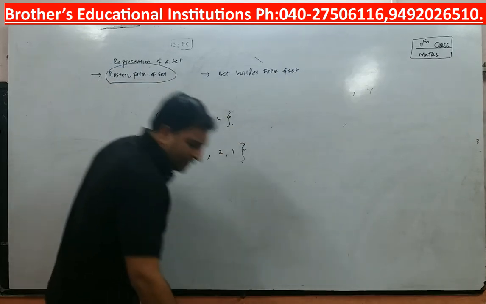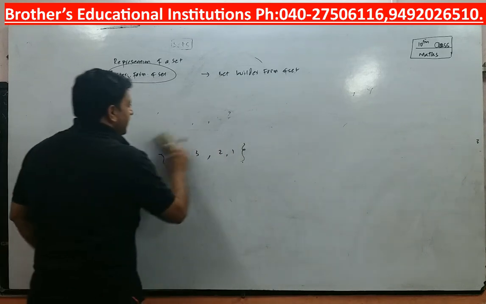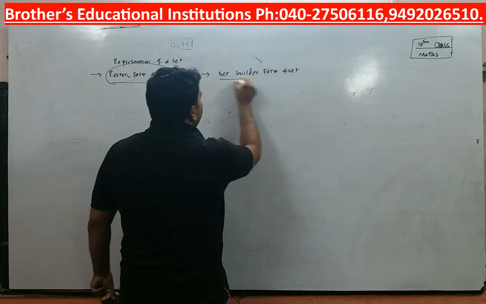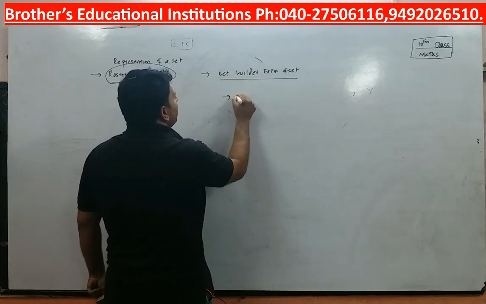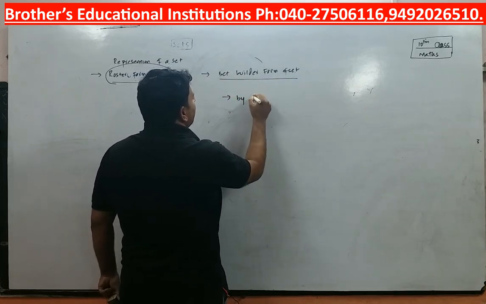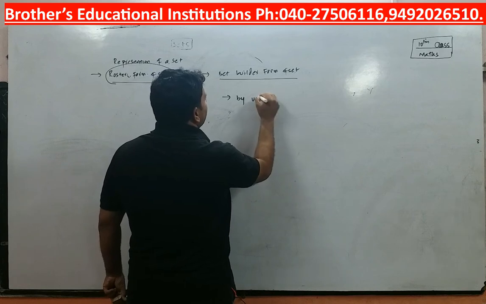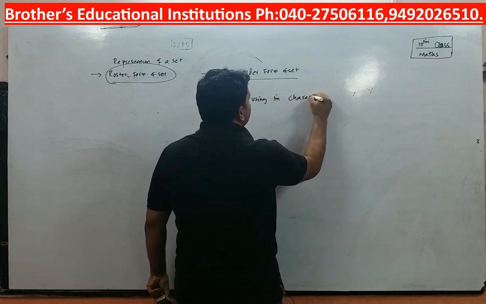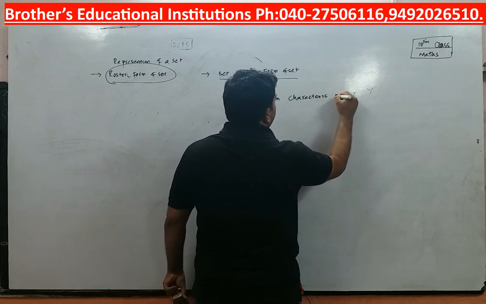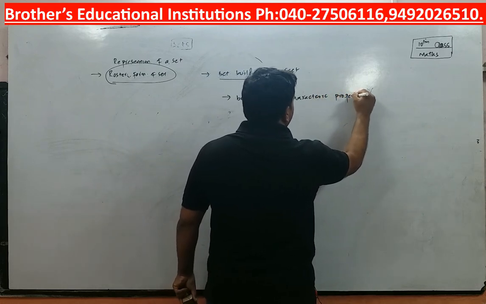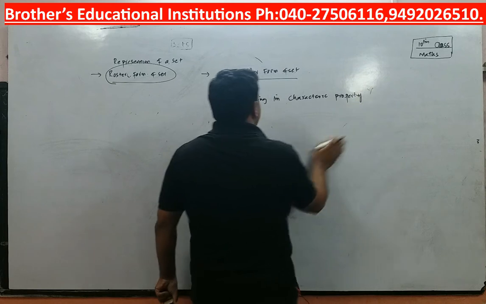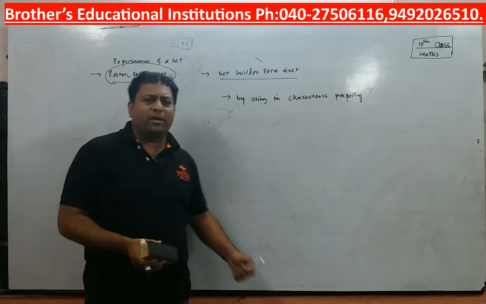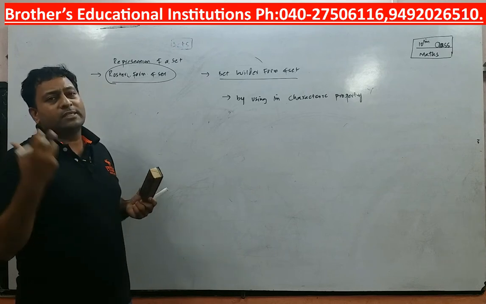Now, what is the set builder form of set? Set builder form of set is nothing but writing a set by using the characteristic property, right? So writing a set or representing a set using the characteristic property is called the set builder form of set.